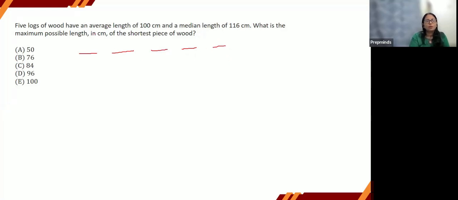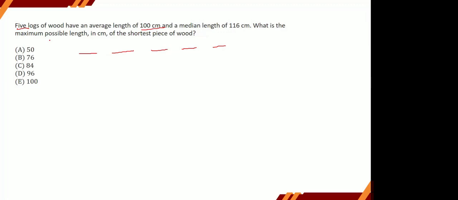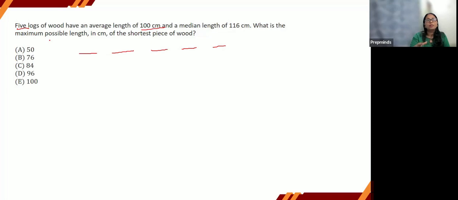So 5 logs of wood have an average length of 100 centimeters. The moment you have these two pieces of information, what can you interpret from this? 5 logs of wood have an average length of 100 centimeters. What does it tell you? Total value will be 500. Right, the total sum or the total length of these 5 logs is 500. So we'll put it here. Total is 500. All right.